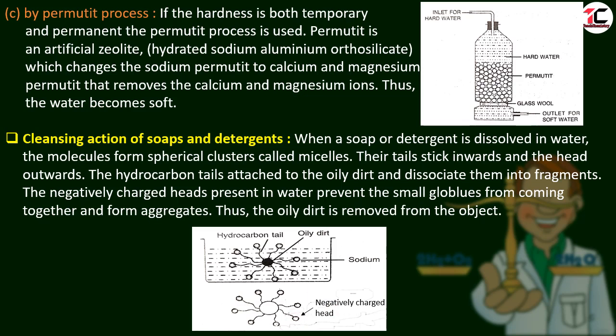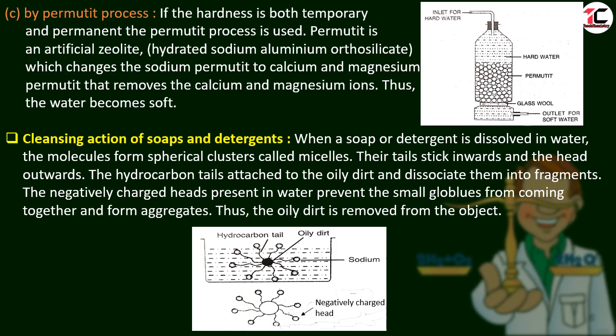The tails stick inwards towards the dirt particles, and the heads are outward. The hydrocarbon tails attach to the oily dirt particles and dissociate them into fragments, and the negatively charged heads present in water prevent the small globules from coming together.